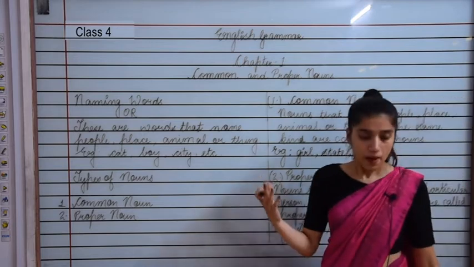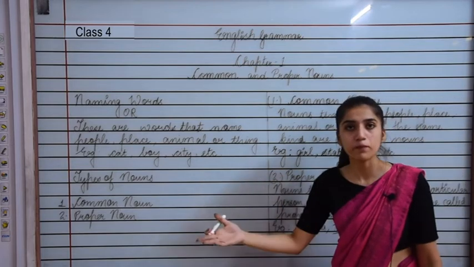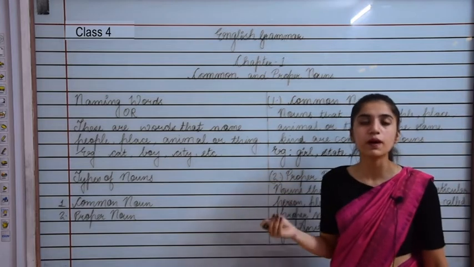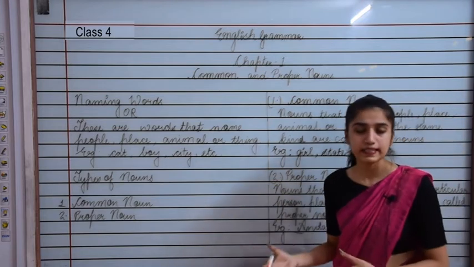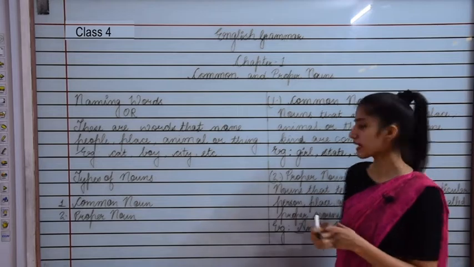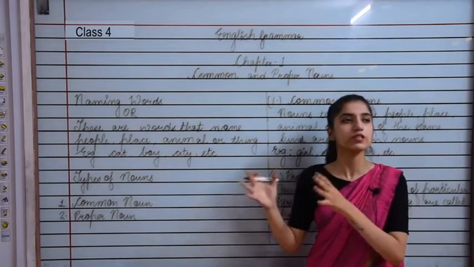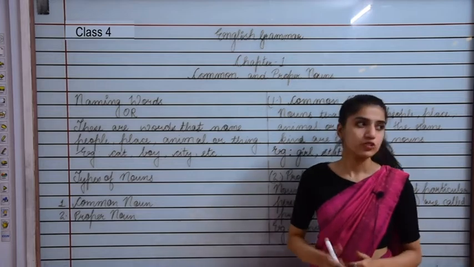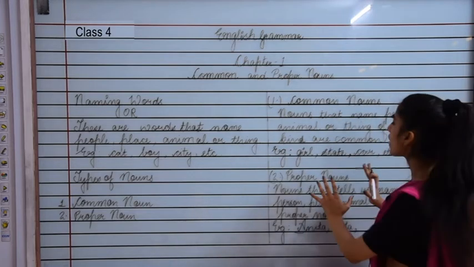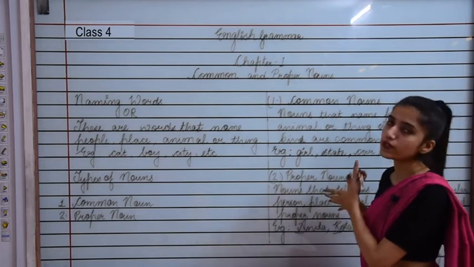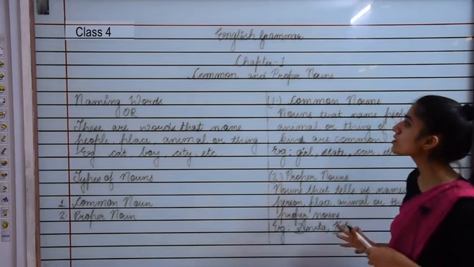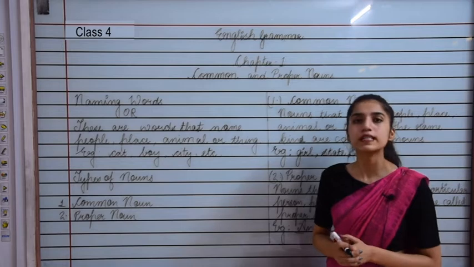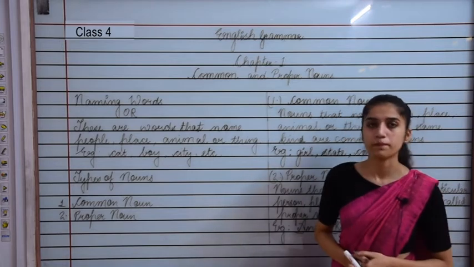Like I can say Monday, I can say April, right? So these are all what? Proper nouns. The days and the months, right? These are again a proper noun. Like the special days are there. If I say Independence Day or Republic Day, these are again proper nouns, right? So this was there about the chapter, that is common and proper nouns. Now we are going to see the exercise of this chapter.